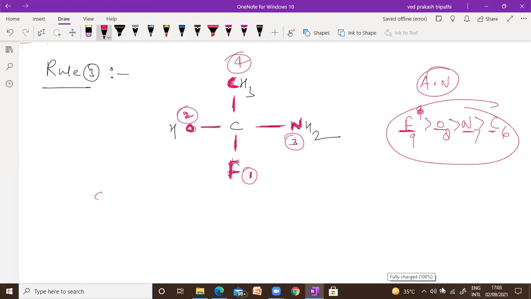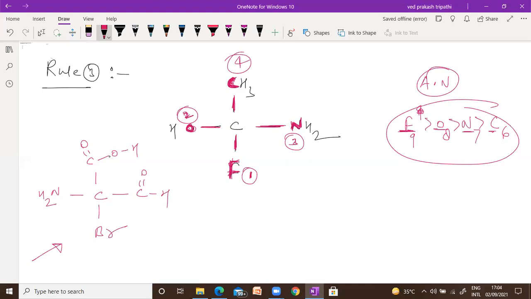What about this one? We have to decide the priority over here. Tell me which should be the highest priority.